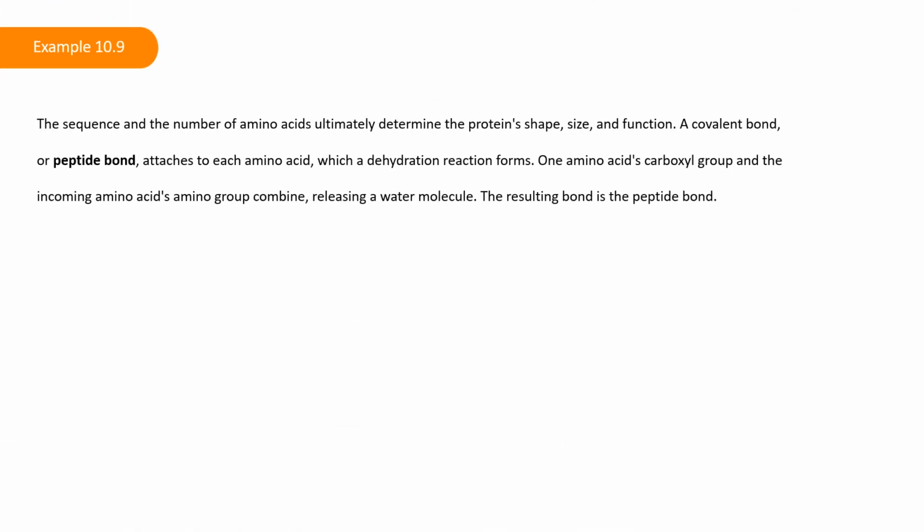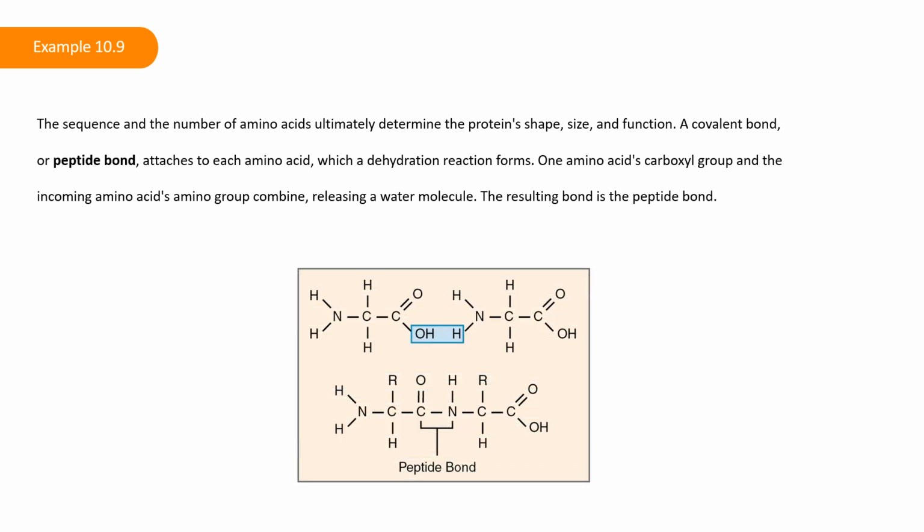The sequence and the number of amino acids ultimately determine the protein's shape, size, and function. A covalent bond, or peptide bond, attaches each amino acid, which a dehydration reaction forms. One amino acid's carboxyl group and the incoming amino acid's amino group combine, releasing a water molecule. The resulting bond is the peptide bond.